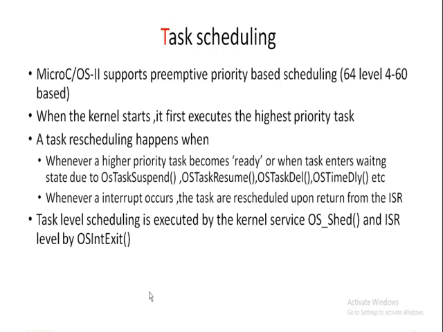When the kernel starts, it executes the first available highest priority task. Task scheduling happens if any one of the following situations occurs.